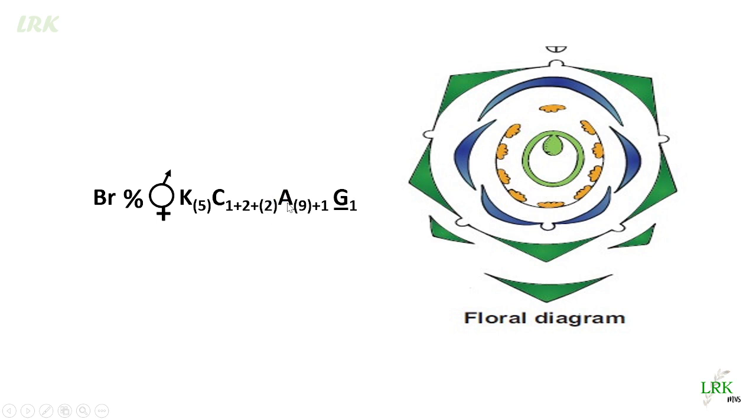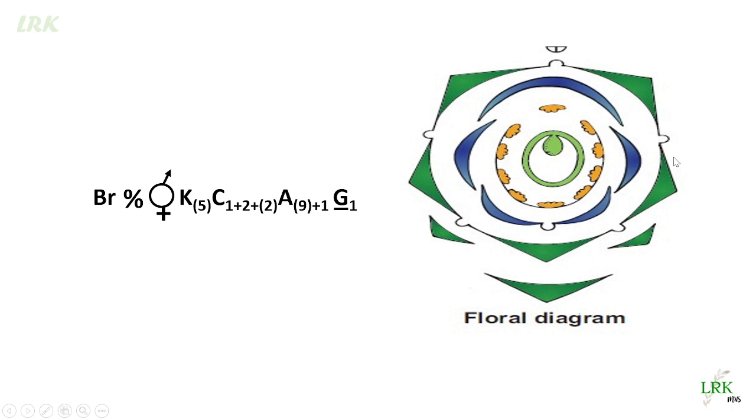And the androecium has a total of 10 stamens present. Nine are fused together forming a bundle, and 1 is free. As a whole, 2 bundles of stamens are seen, and we call it the diadelphous condition. The gynoecium is monocarpellary with a superior ovary, which means hypogynous condition. Then the pictorial depiction of this floral formula is known as the floral diagram.